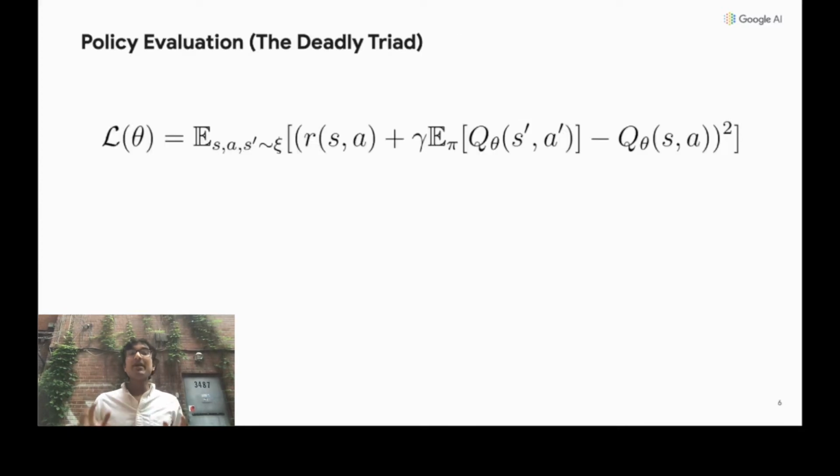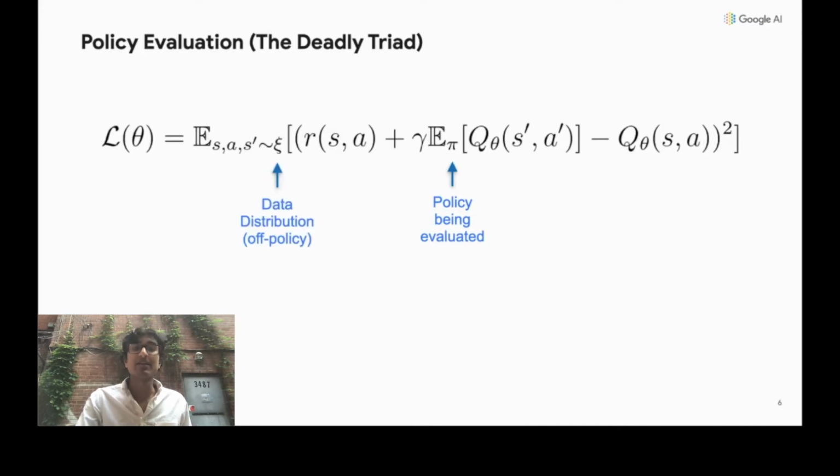Now, the main object of study in our paper is a simplified setting, policy evaluation with linear function approximation. In policy evaluation, the goal is to learn a state action value function, Q, that estimates the future return of some policy, pi. We're going to optimize this Q function using transitions that are sampled from some data distribution.